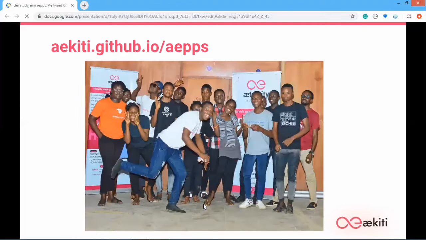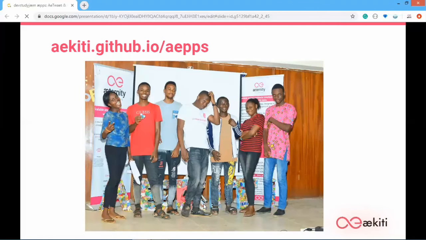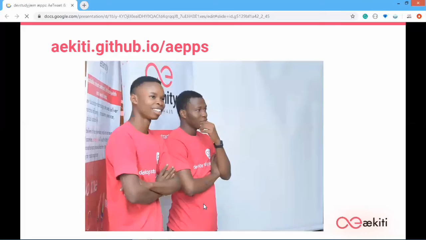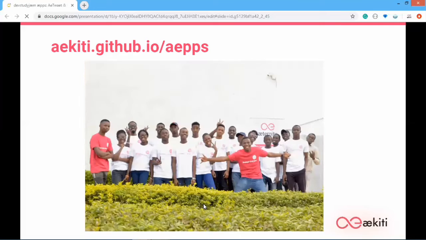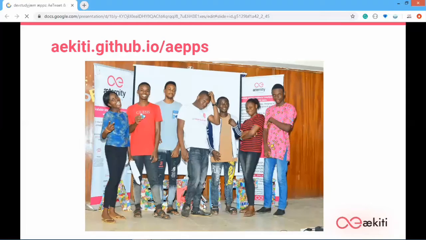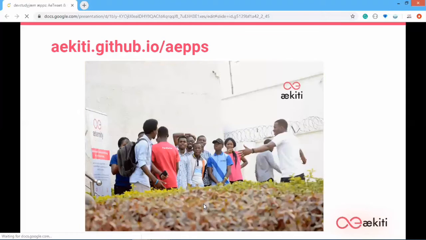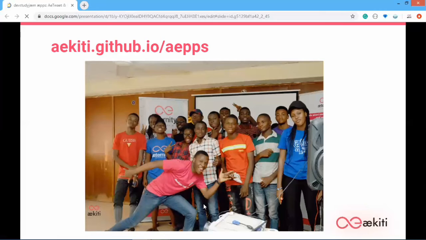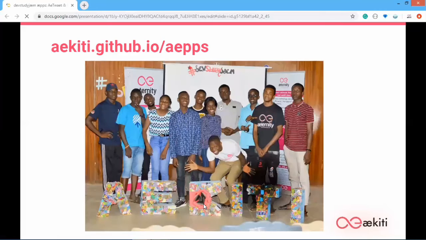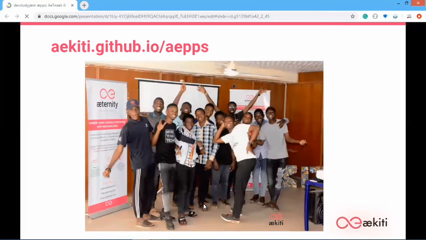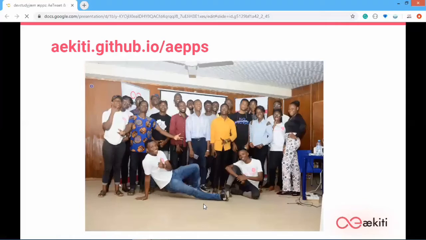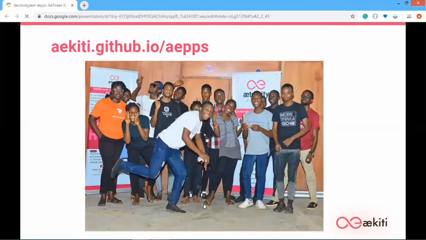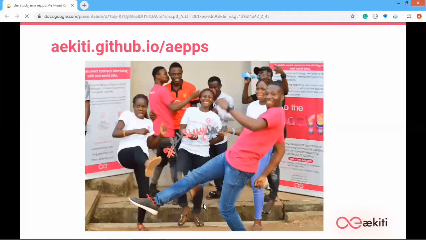All 10 plus apps can be seen at the guide created at ekiti.github.io/APPS. So in this session, I'll be talking more on two of the apps, which are AeTwaet and HMS.